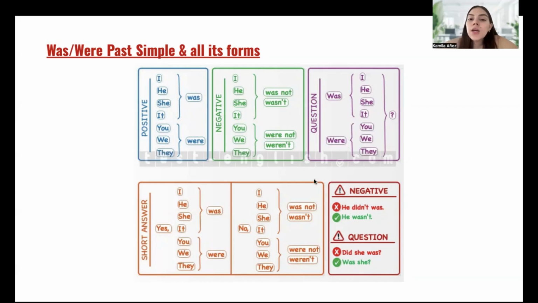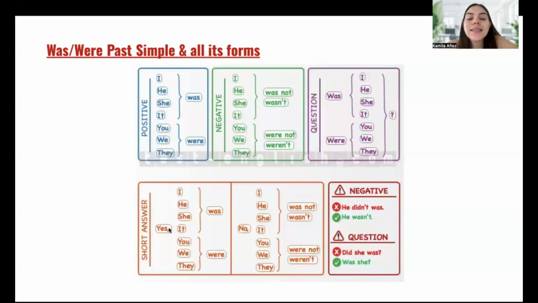Okay, so these questions right here, we have short answers for them, right? Let's see the short answers. Short answers will be: yes, I was. Yes, he was. Yes, she was. Yes, it was. This is for positive. Yes, you were.